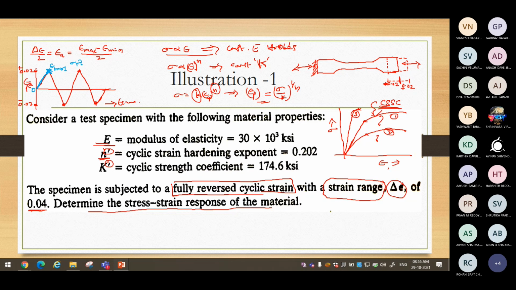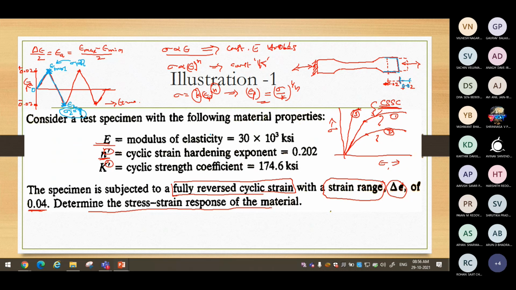We want to determine the stress strain response. Strain I am applying, then how much is the sigma 1 when you have pulled this particular tensile test specimen to a strain of 0.02? When you have pulled in tension, when you have pulled to that level, what is the stress? And then now you are going to release it back till you go to the minus 0.02. Here, let us say this is epsilon 2, sigma minimum 2 or epsilon 2. At this particular point, what is the stress? Let us give it a name, sigma 2. How much is the stress in the material? This is what we have to determine.